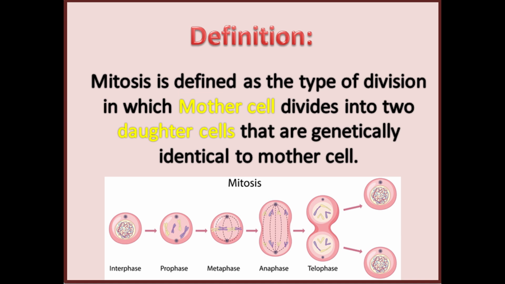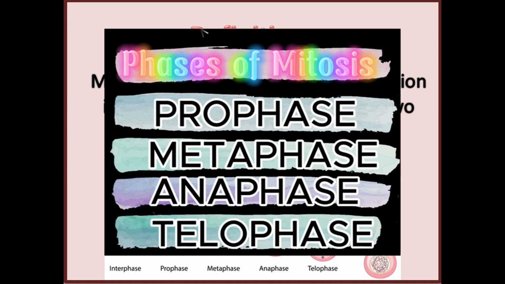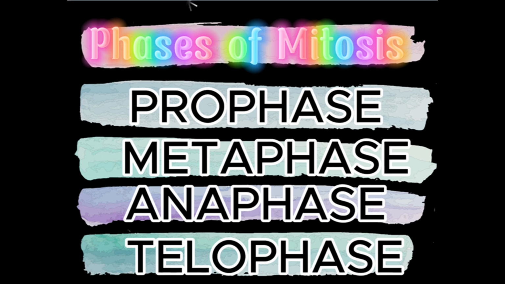Mitosis is a continuous process, but for better understanding, scientists break it down into four distinct phases: prophase, metaphase, anaphase, and telophase.